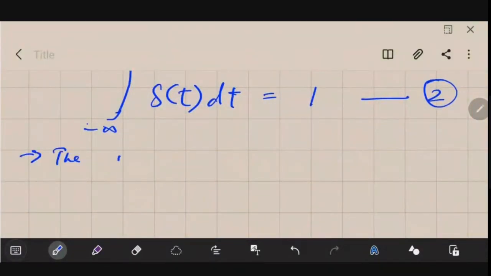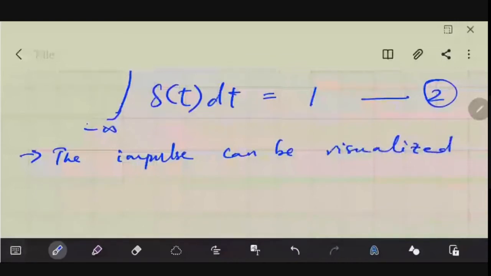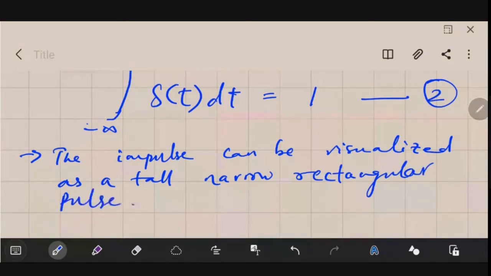So the impulse can be visualized as a tall, narrow rectangular pulse of unit area. Try to understand this, of unit area.